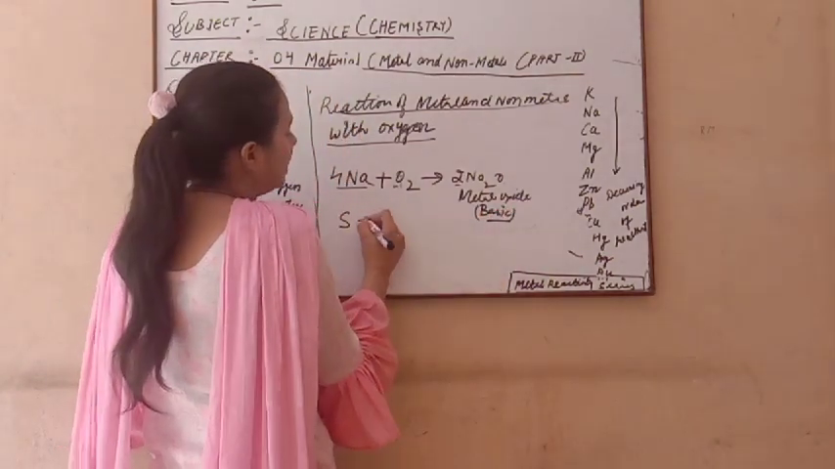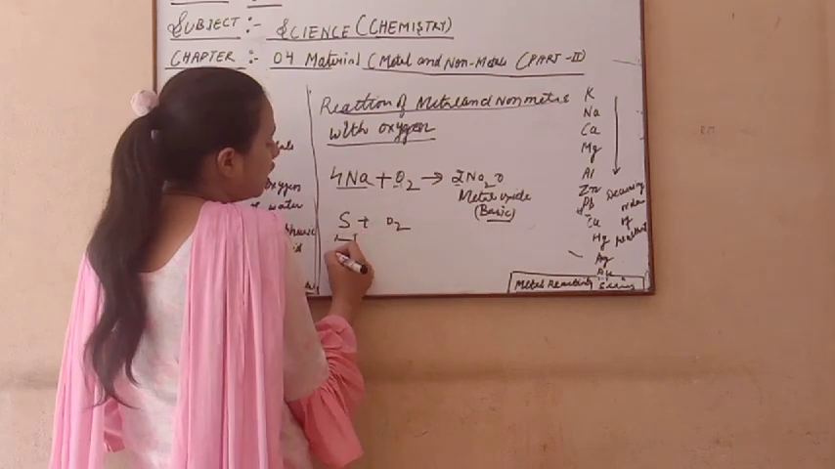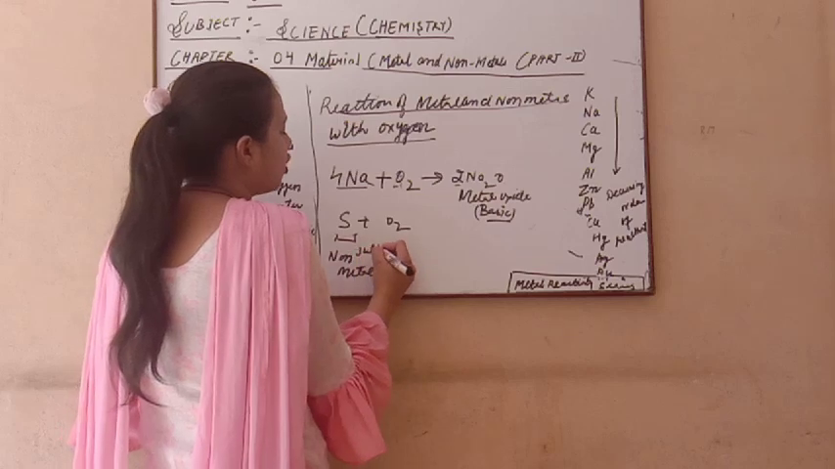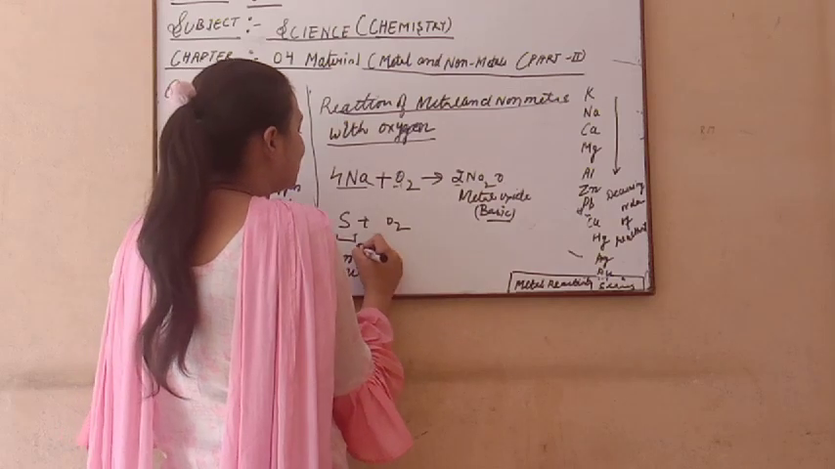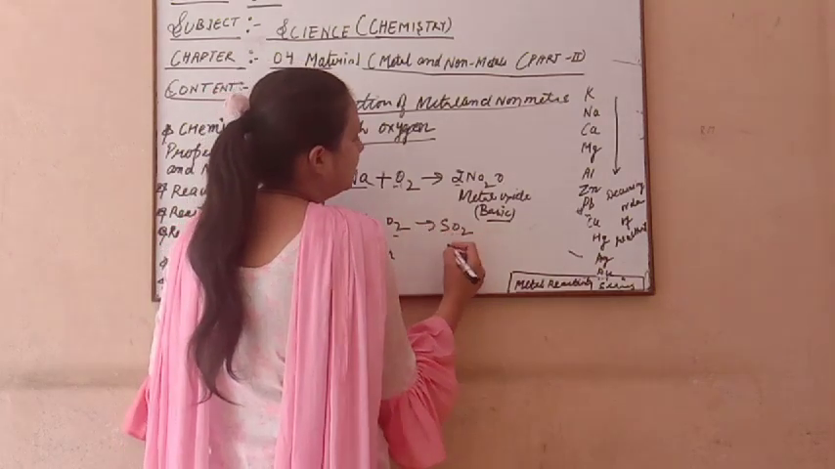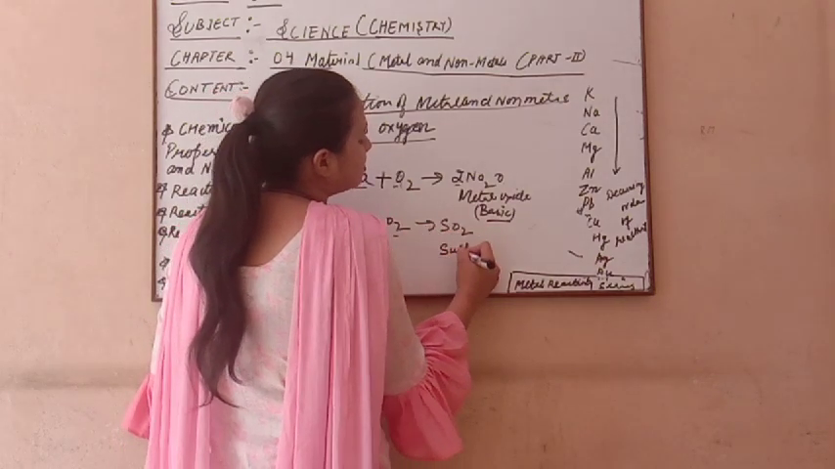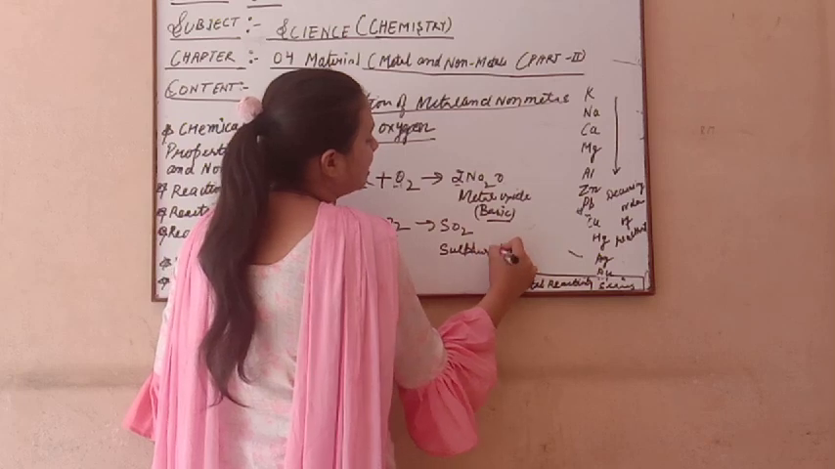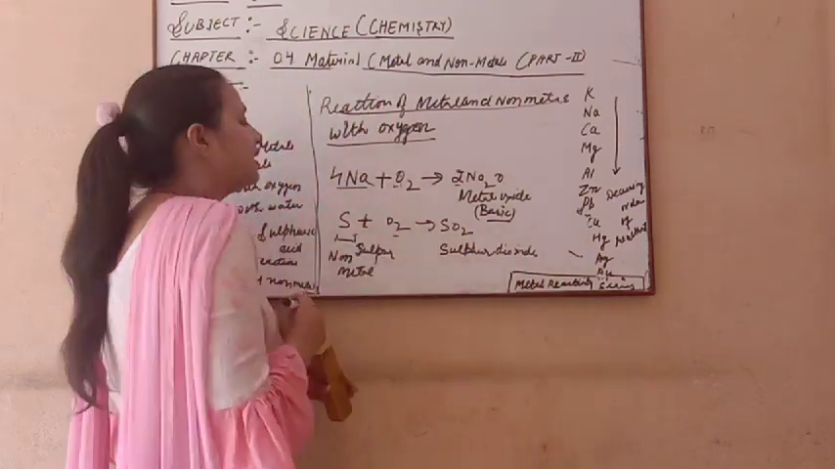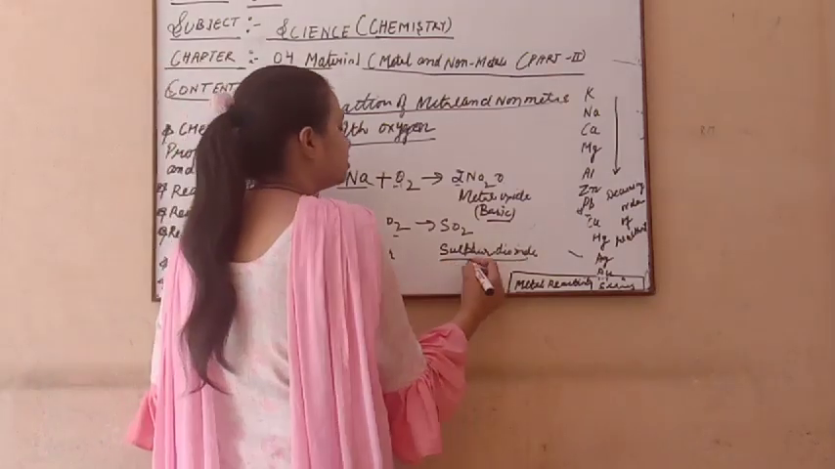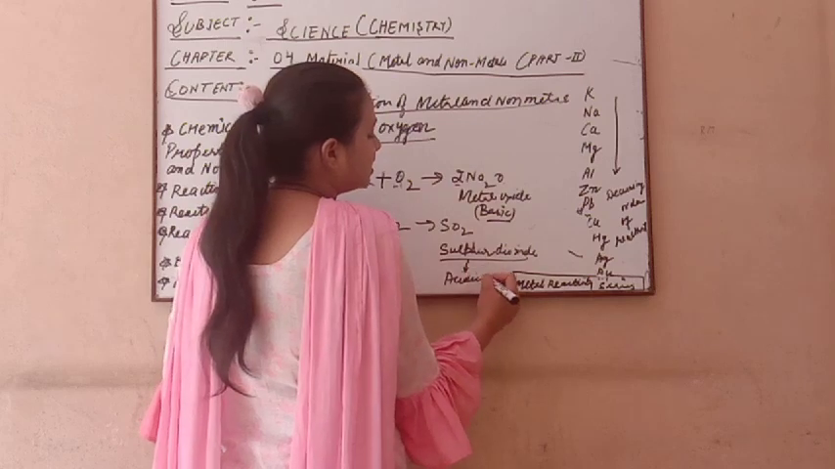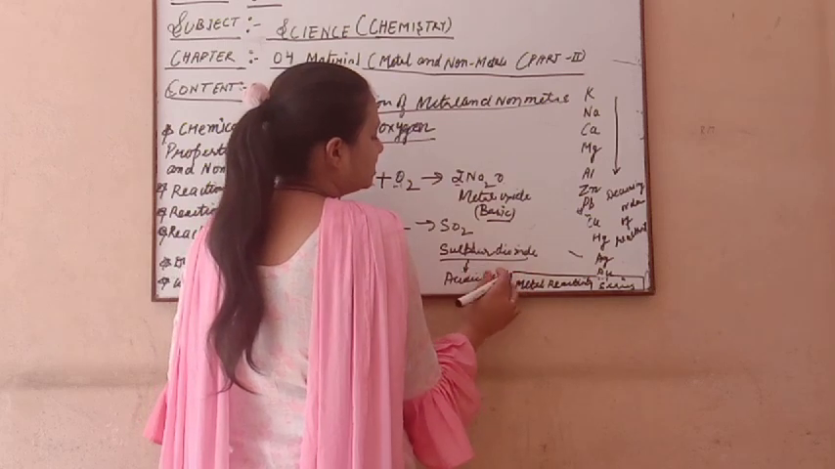And now I take a non-metal here. Which non-metal do I take? Sulfur. Sulfur is the non-metal I take here, and when this sulfur non-metal reacts with oxygen, it makes sulfur dioxide. So this also makes sulfur oxide. Sulfur dioxide is made by the reaction of the non-metal sulfur with oxygen, and this sulfur dioxide is always acidic in nature.